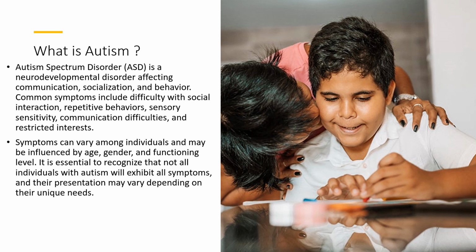Second is repetitive behaviors. Individuals with autism may engage in repetitive behaviors such as hand flapping, rocking, or repeating words or phrases. Fourth is difficulty with communication. Individuals with autism may have difficulty with verbal and nonverbal communication, such as difficulty understanding sarcasm or irony, or difficulty using gestures or facial expressions to convey meaning. It is important to note that the symptoms of autism can vary widely among individuals, and not all individuals with autism will exhibit all of these symptoms. Additionally, symptoms may present differently depending on an individual's age, gender, and level of functioning.